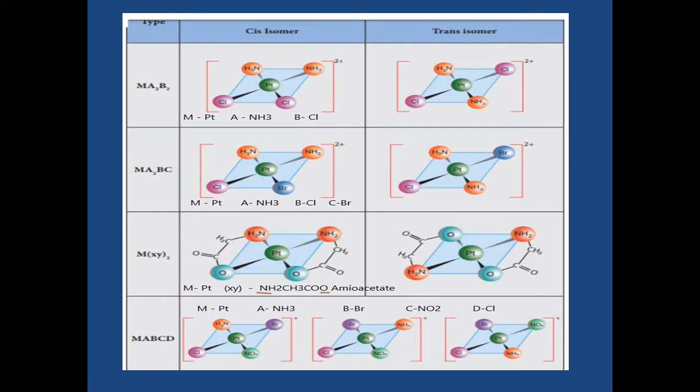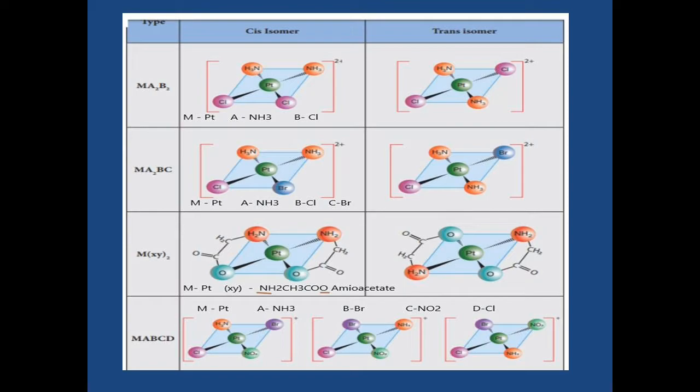The next one is the trans isomer: the amines are present in the opposite direction, and the chlorines are also present in the opposite direction, so they are the trans isomer. In the second type, the central atom is linked with 2A, B and C. For that the metal is platinum, for A we take amine, for B we take chlorine, and for C we take Br. Now here the amines are present on the same side, so they are called the cis isomer. In the trans isomer of this type, the amines are present in the opposite direction, so they are the trans isomer.